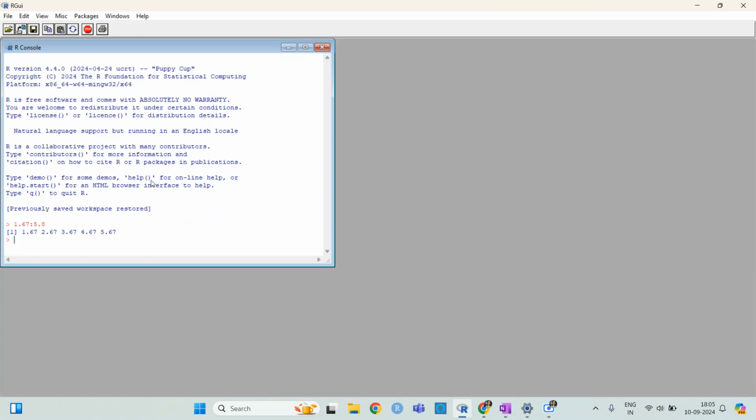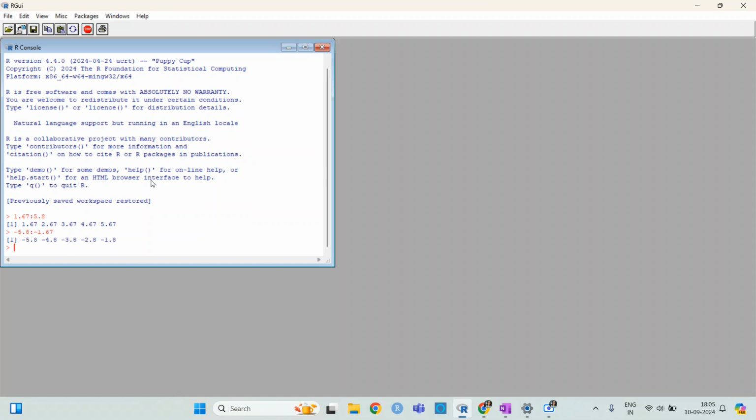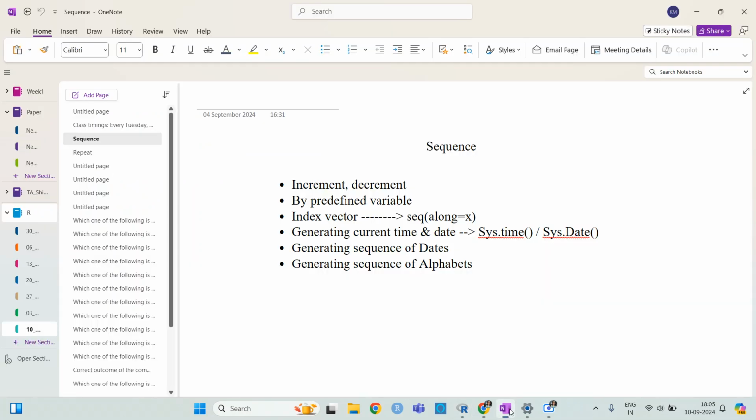Now let's say I have minus 5.8 and then 1.6. Then you can see that it will go from minus 5.8 to minus 4.8, because it is in the negative.